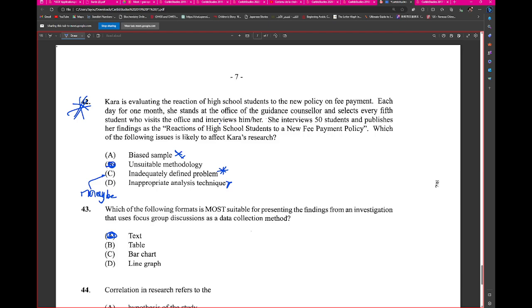I think the answer is B, right? But some think it is C. Most of us put B, so I'm gonna put B. Right? What do you think the answer is? B. I think the answer is B for this one. And that is what you call cronyism, and this is an example of corruption. Alright? But I put B as an answer.